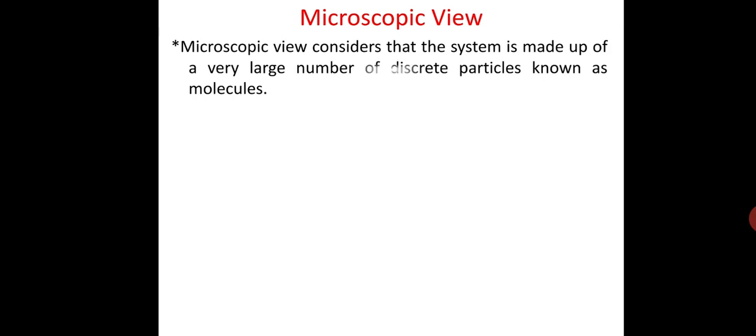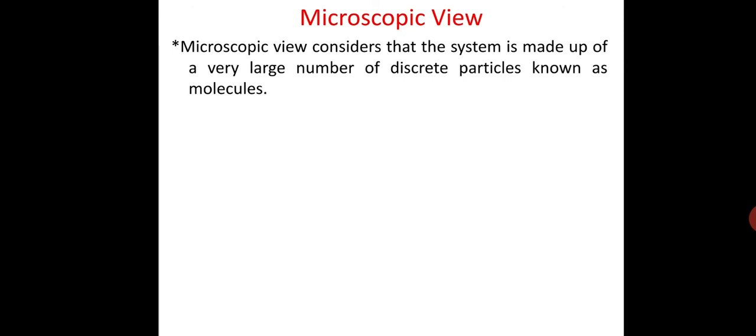Then the second viewpoint, the microscopic view. Under certain situations, macroscopic thermodynamics cannot be used, for example, systems with high vacuum, regions of outer space, etc. Here the microscopic view can be used. The branch which takes this approach is known as statistical thermodynamics.